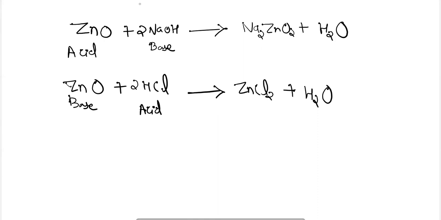Next is the reaction of metals with other metal salts.